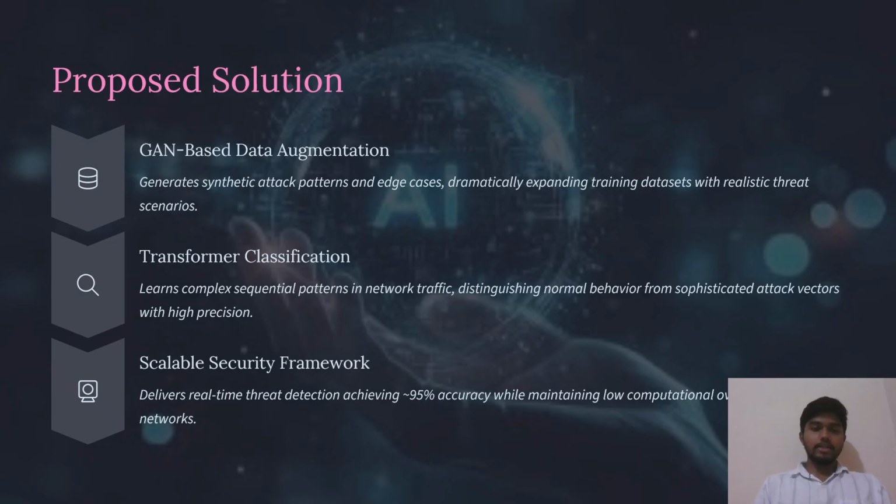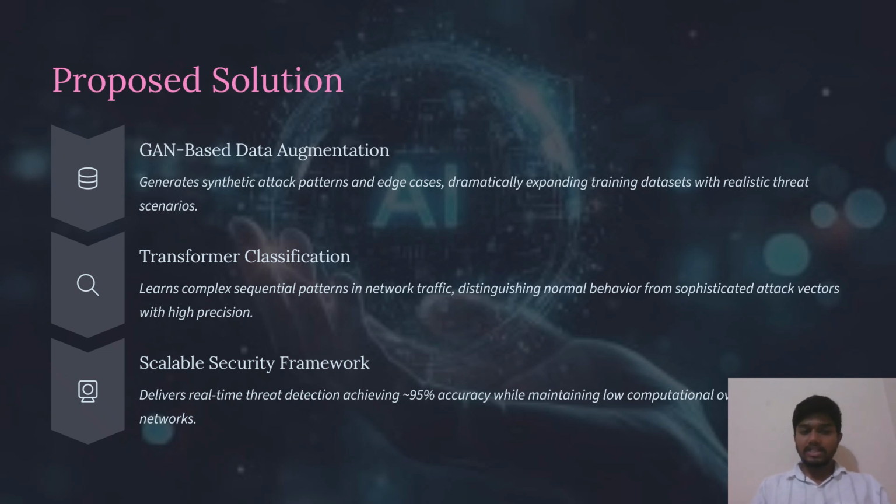Coming to the existing proposed solution, they have used GAN based data augmentation. A GAN has two components: a generator and a discriminator. These two components take data from the real dataset and convert it to realistic fake scenarios for unseen attacks, to improve the quality of output.